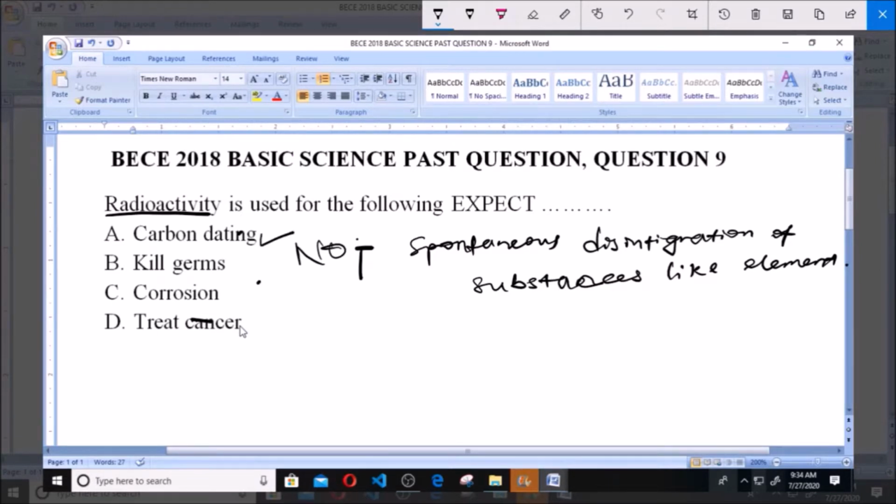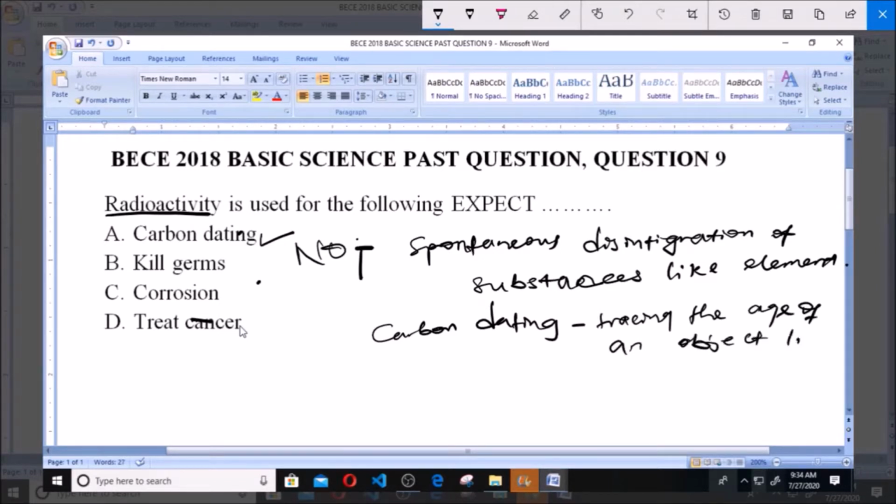A here says carbon dating. Carbon dating simply means tracing the age of an object, like rocks, using radioactivity. So carbon dating is a use of radioactivity.